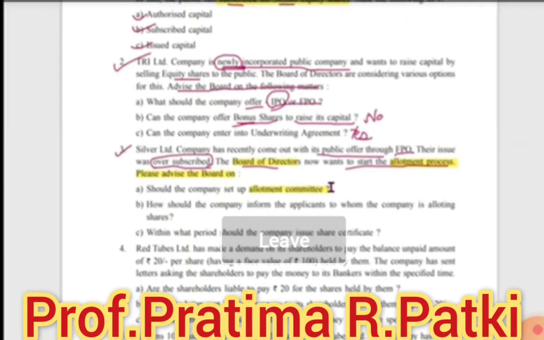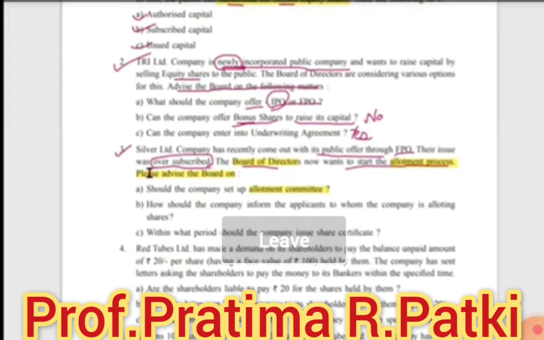Yes, they should, no? Because then only proper allotment can be done. So the answer for this is Silver Limited Company should immediately call the board meeting and appoint an allotment committee and give them power to decide the policy of allotment of shares. So allotment committee is a must required when there is over subscription of shares.